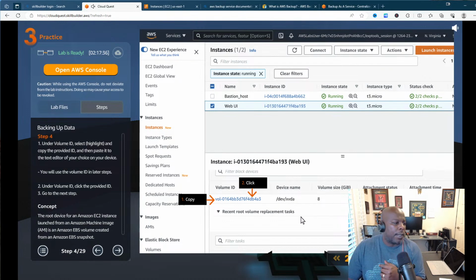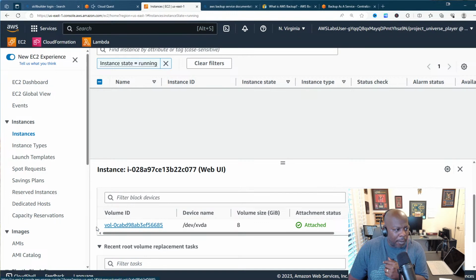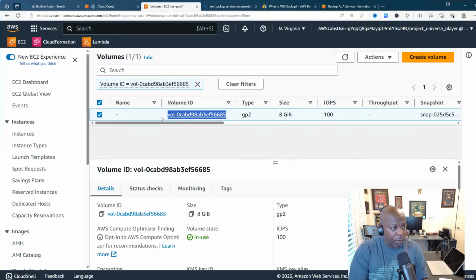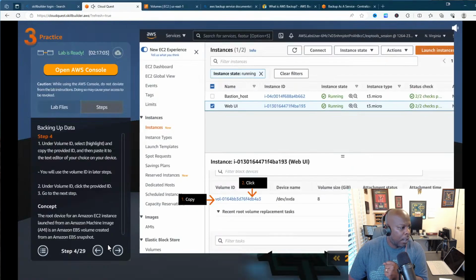Okay, cool. So now let me go ahead, come here. So this is our volume ID right here, right? So let me see if I can click on this real quick. All right, cool. So what I'll do is I'll just copy this volume ID. Do a Control-C because I'm using Windows. I can do it like this, or I can just come here and copy the volume ID. I have a text editor pulled up off screen, so let me go ahead and copy and paste that right there. All right, good. We're good to go. Moving to the next step.